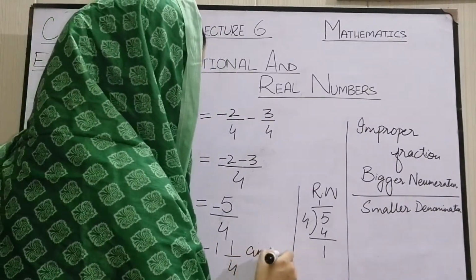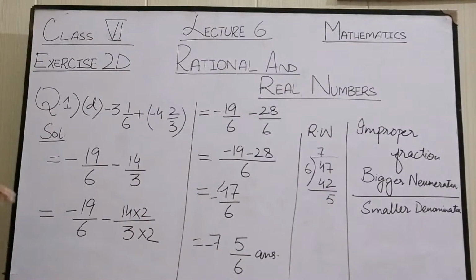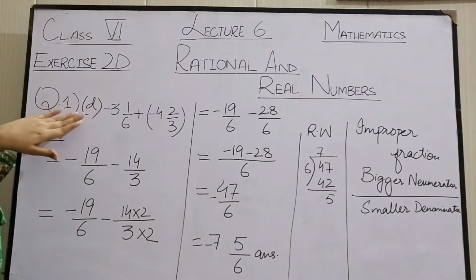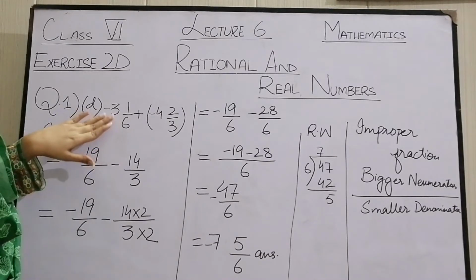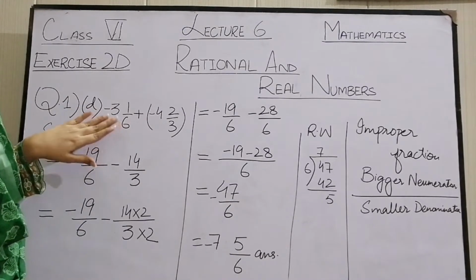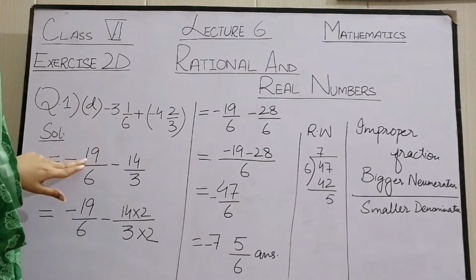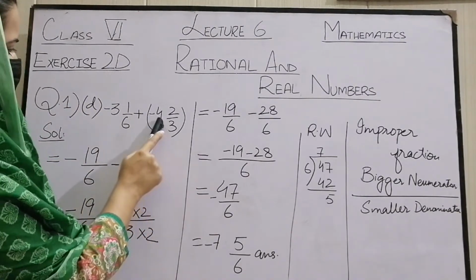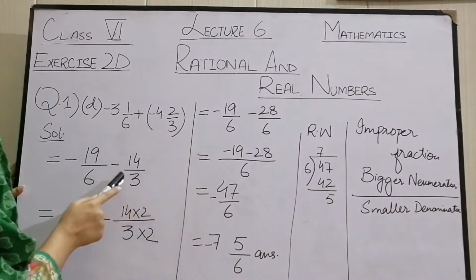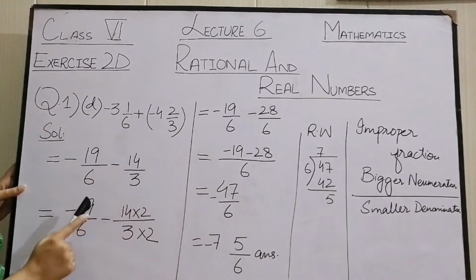Minus 1 whole 1 by 4 is our answer. Now we have started part D of question number 1. We have mixed fractions here, so solve these first. 6 3s are 18, 18 plus 1, 19 over 6. Plus minus minus. 3 4s are 12, 12 plus 2, 14 over 3.